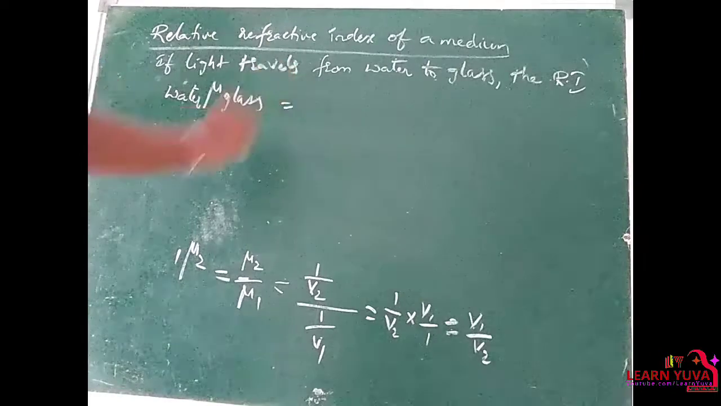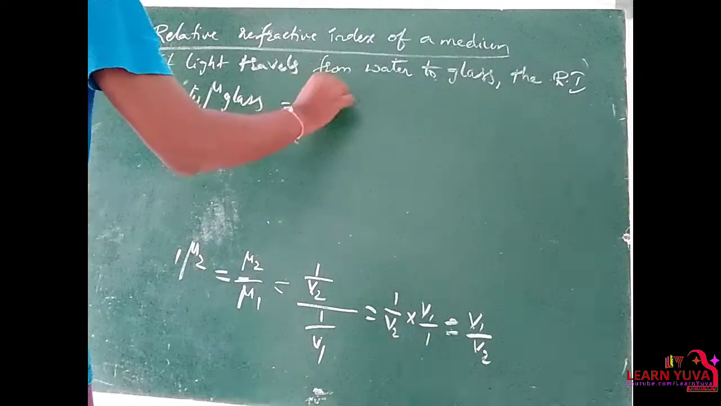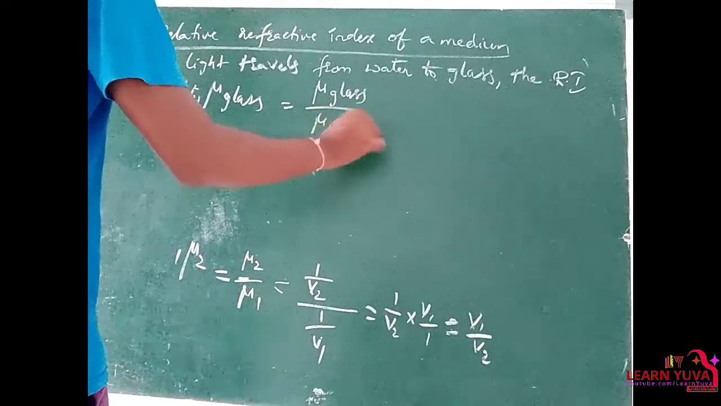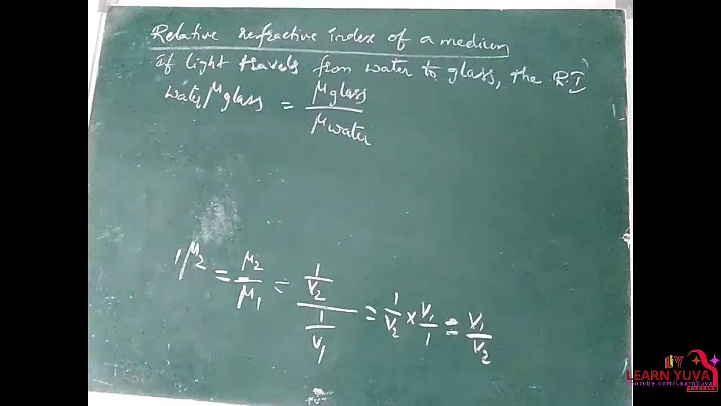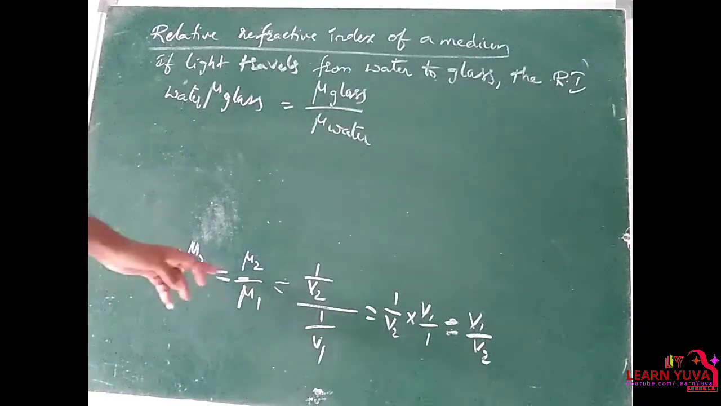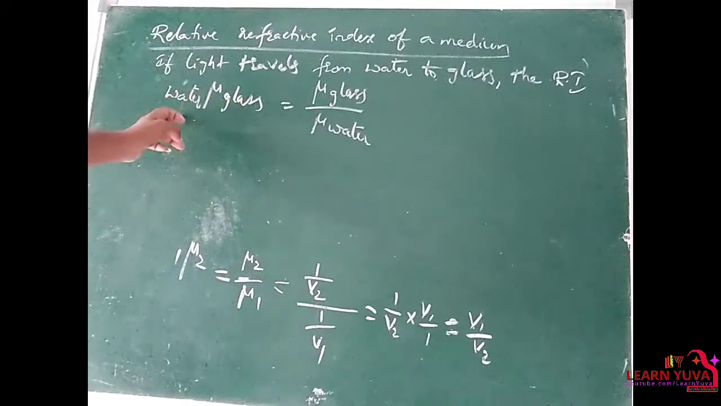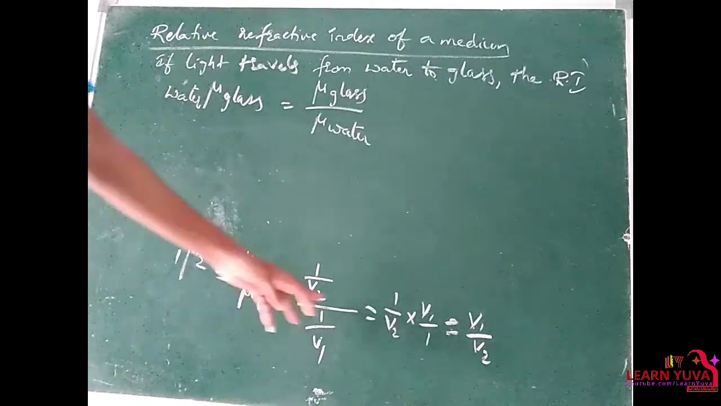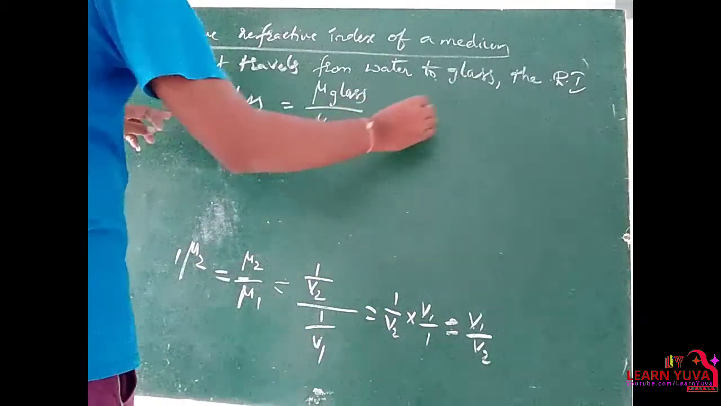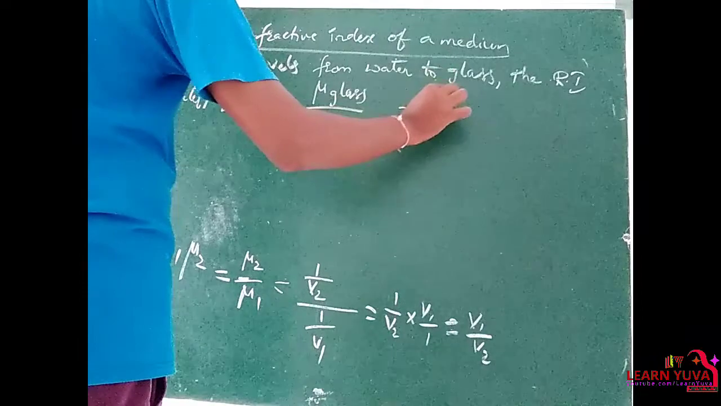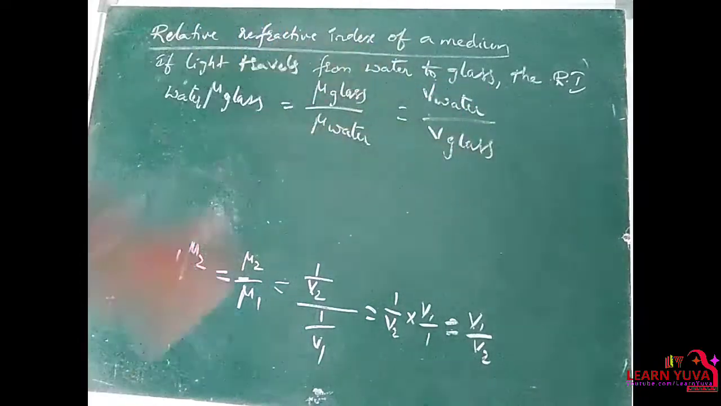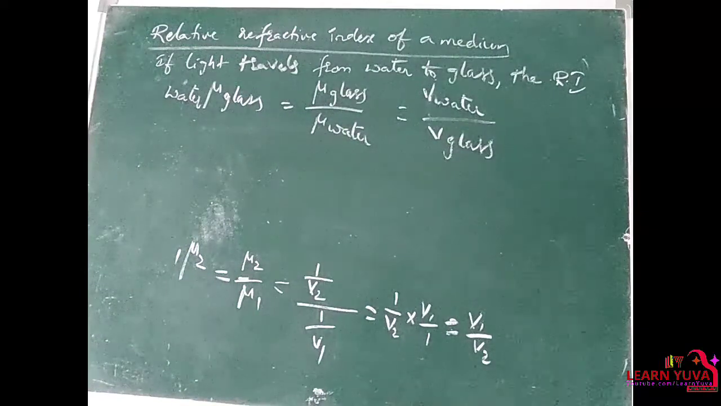So that is equal to mu glass by mu water. That means refractive index of glass by refractive index of water. So that means mu2 1, mu2 by mu1. Mu glass by mu water is equal to, finally we got, v1 by v2. Here v1 is v water by v glass. Right?